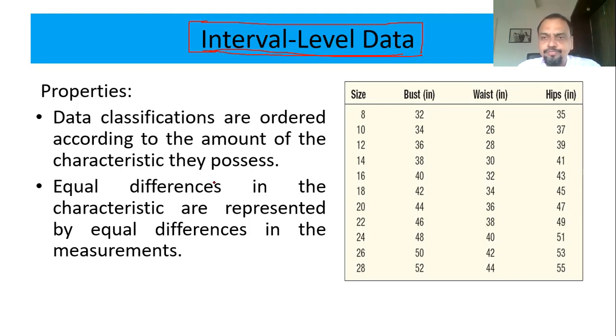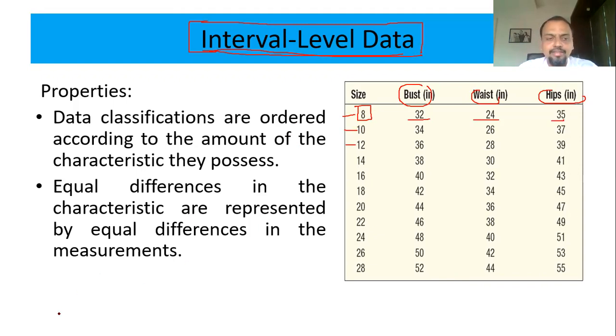I'll explain the reason. This is the chart for the dress sizes of ladies. So size number 8, size number 10, size number 12, and so on. And we know that the size of the dress is determined by the bust, the waist, and the hips. So size 8 dress means bust should be 32, waist should be 24, hips should be 35.